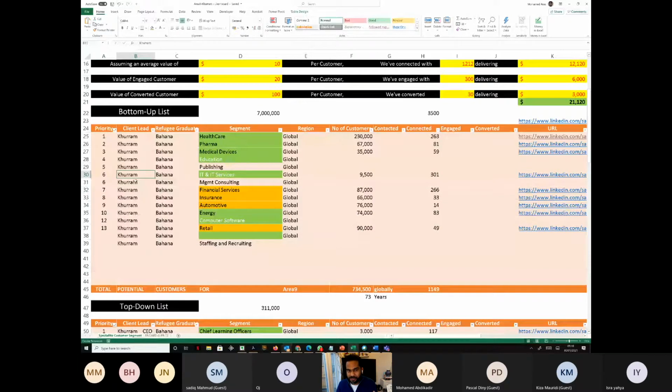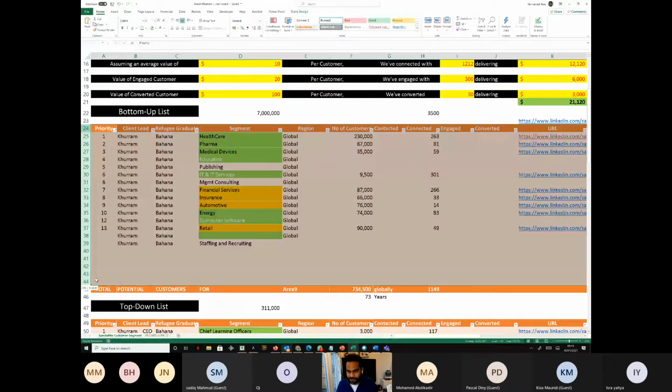So how does your client know what you're working on, and how do you know what to work on after you're finished with what you're doing right now? So this becomes the end-to-end story of what you're doing, right? I hope you're able to understand. Why are we calling this the bottom-up list? Anybody want to give it a shot? Why is this list called the bottom-up list, and this list the top-down list?